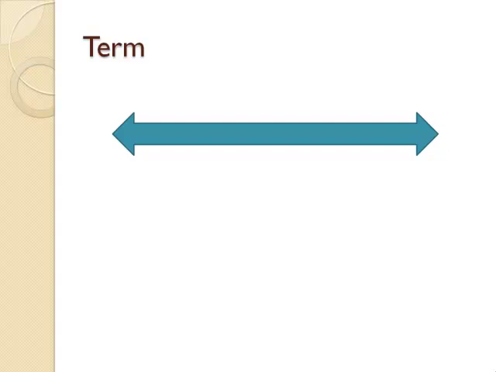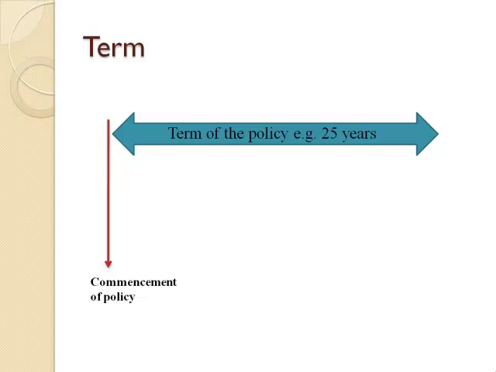Consider a typical term assurance arrangement, and for the sake of our case, we are considering 25 years as the duration of the term, which means that between the commencement of the policy and the end of the policy, there is a period of 25 years.